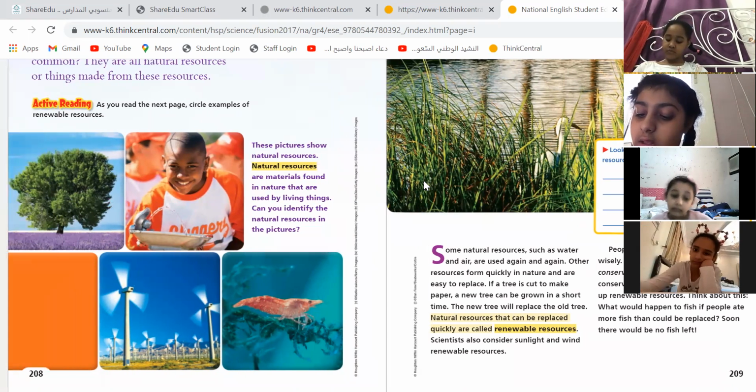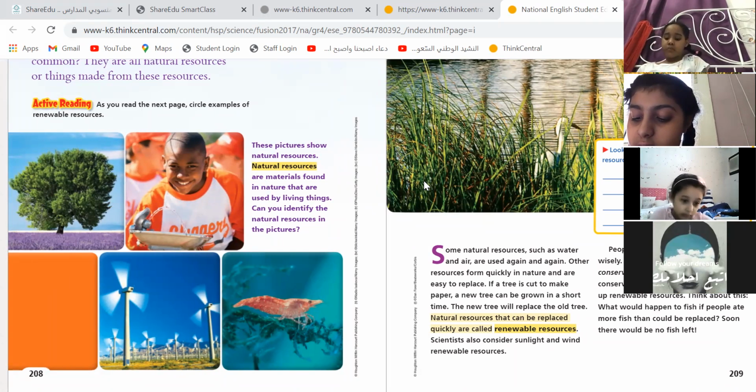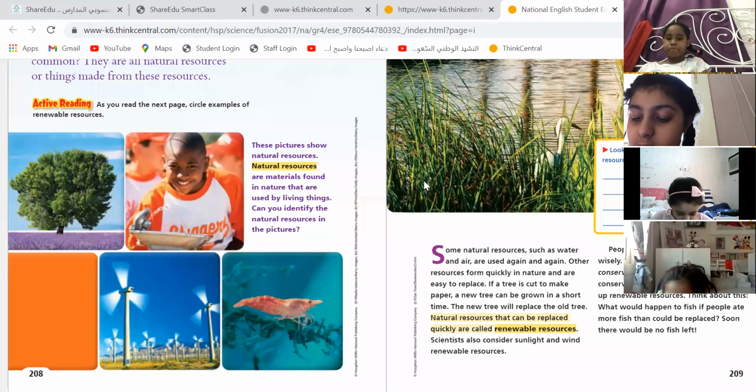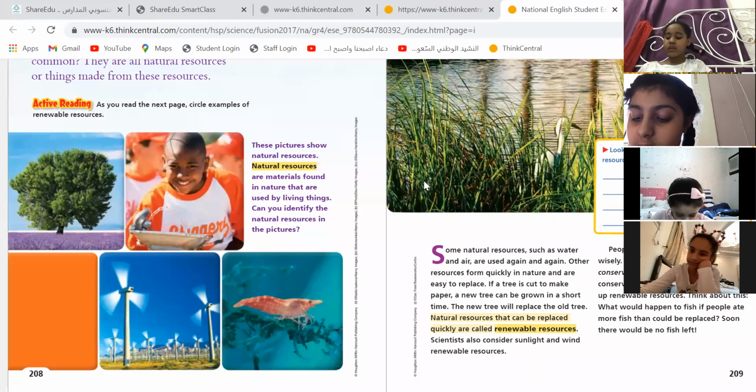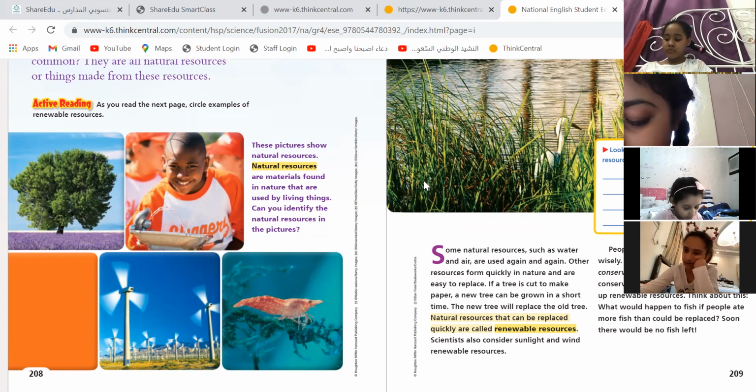Anything in nature can be renewable. But we don't have to use it quickly. Yes, exactly. That leads us to the idea that we need to use it wisely. Do not cut trees all the time.